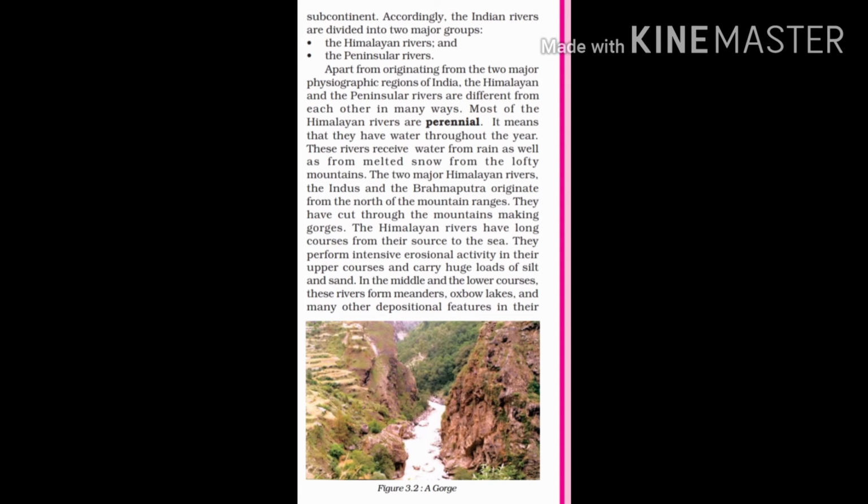So let us see it again. The peninsular rivers are those rivers which have water only during the rainy season. So Himalayan rivers are getting water throughout the year because of the glaciers. As the Himalayas are covered with glaciers, they get water throughout the year during the different seasons, as the melting of the glaciers takes place, whereas the peninsular rivers are dependent on the rain water.